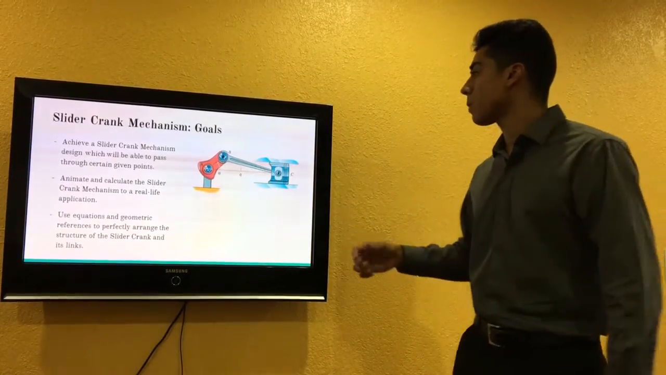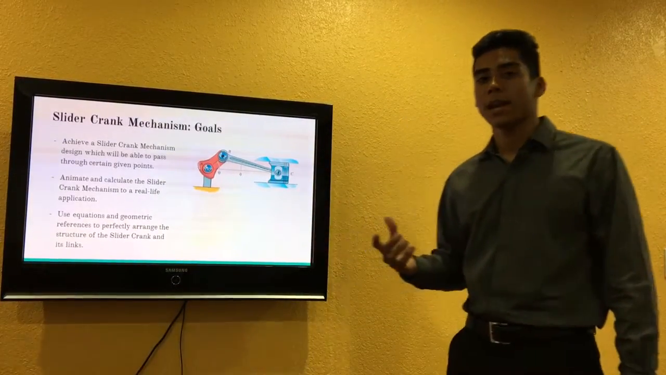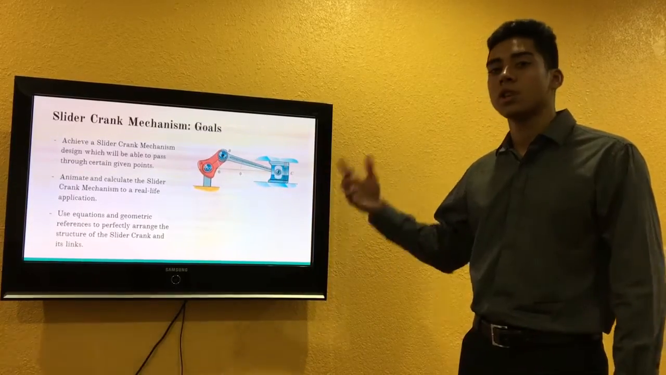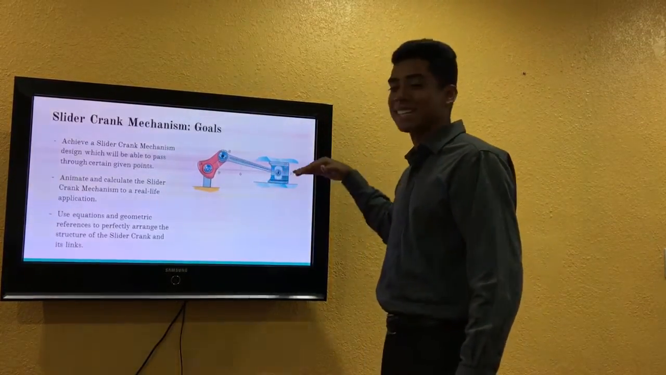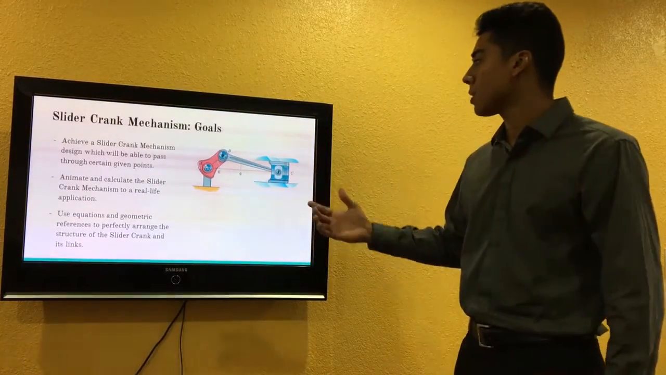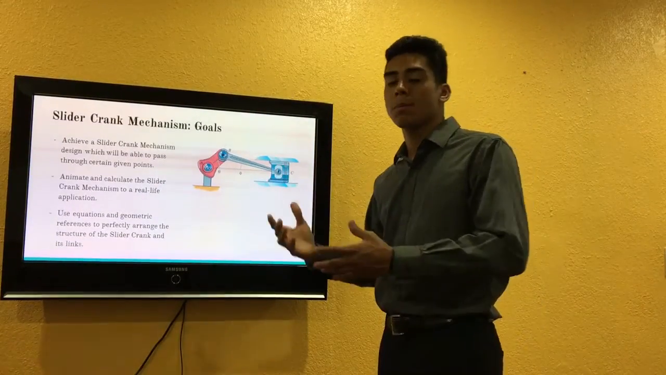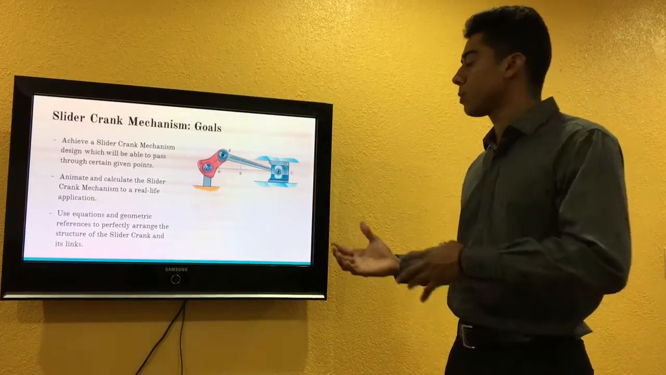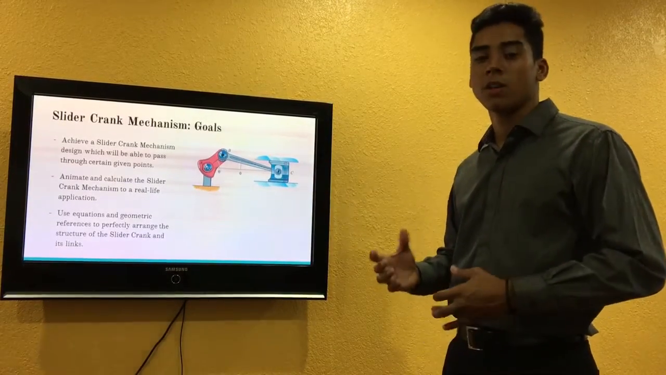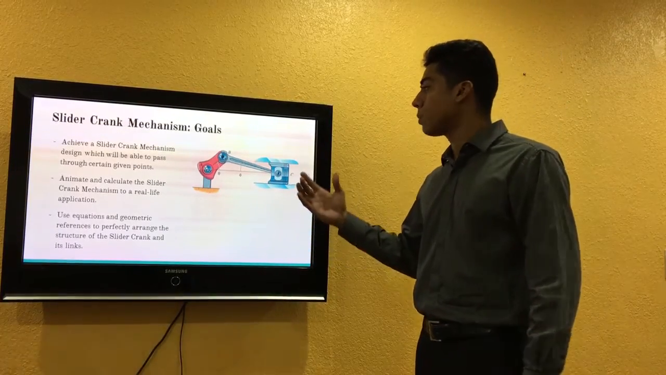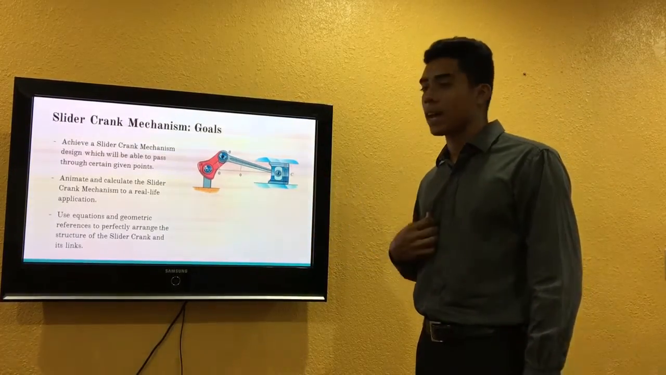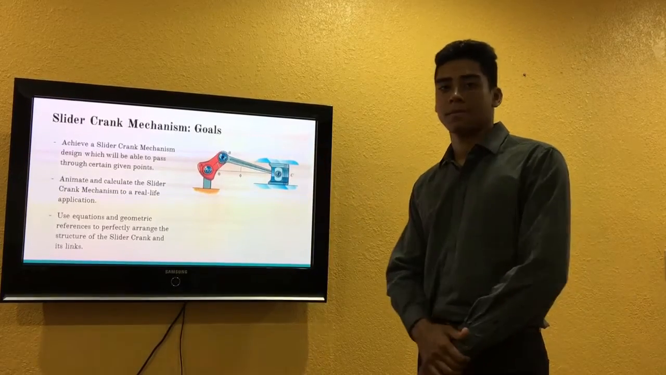In this part of the project, we were supposed to create a slider crank mechanism which passes through certain points. You have the crank, the link, and the slider. We were supposed to create one which goes through certain points which were given to us. We were supposed to use geometrical calculations and analytical calculations. With that, we were able to create our slider mechanism which passed through all points.